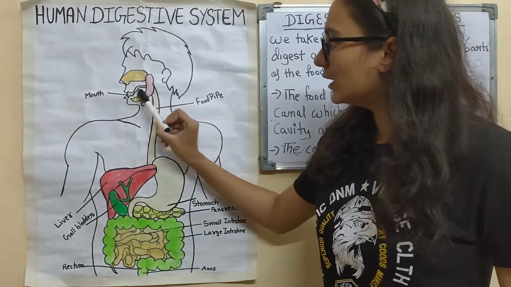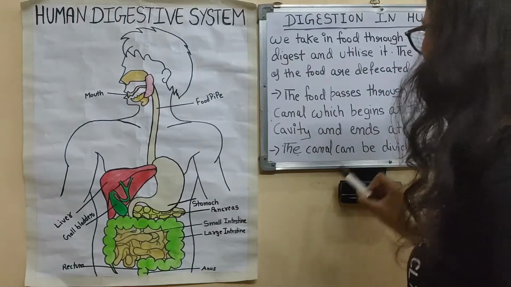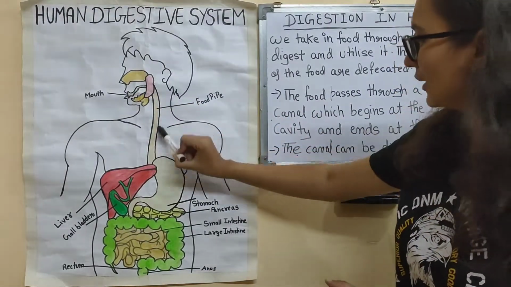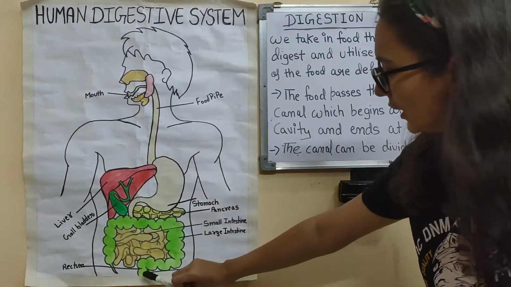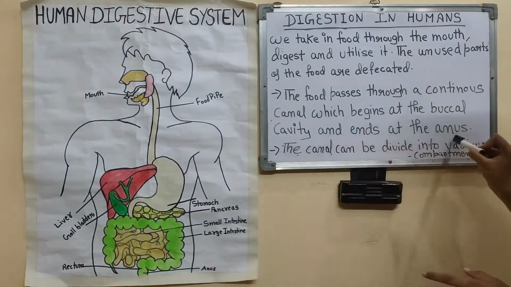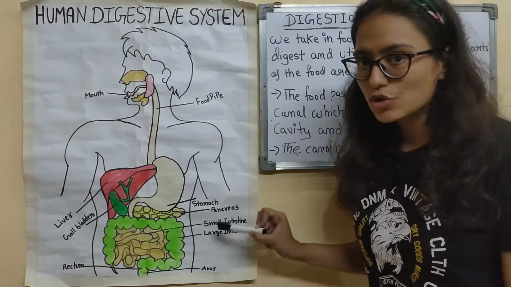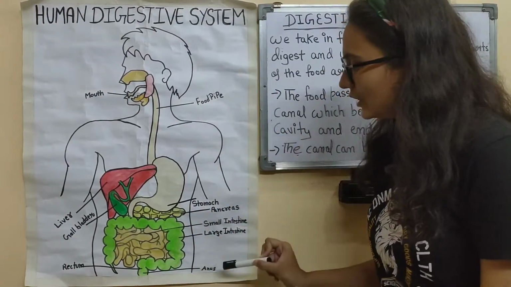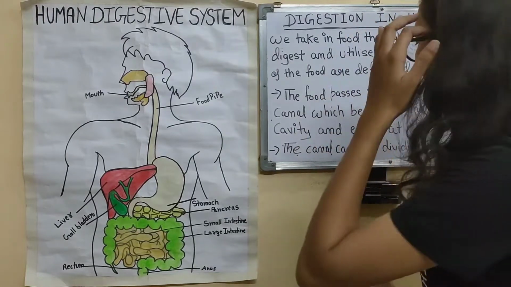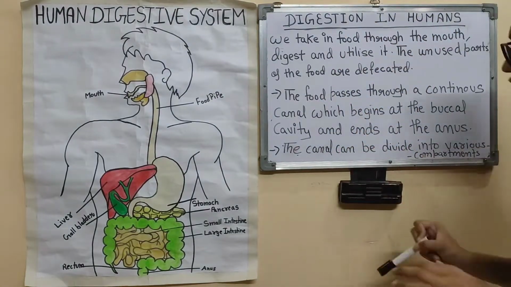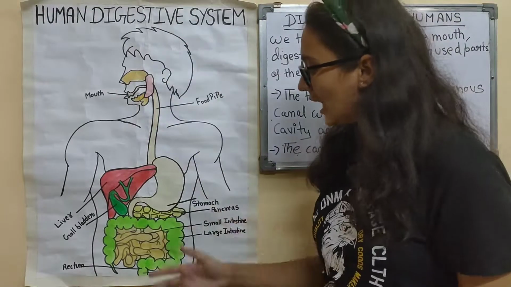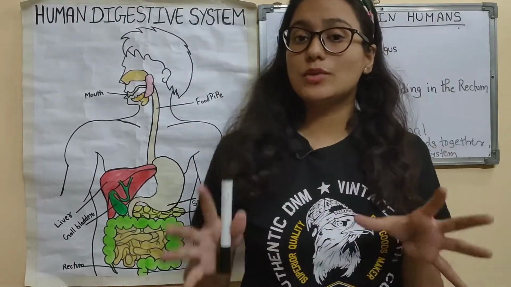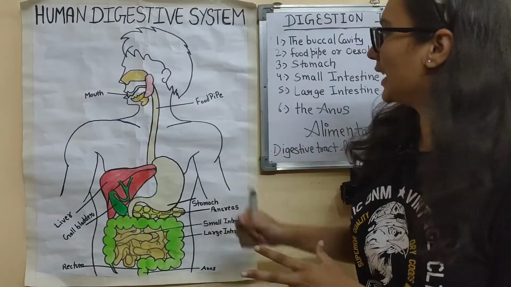So the process will start from here, and the canal which begins at the buccal cavity, यहाँ से हमारी canal start हो रही है and it will end here and ends at the anus. हमारी यहाँ पे जो anus आपको शो हो रही है, इस anus पे हमारी जो canal है वो end हो रही है, right? So the canal can be divided into various compartments, और ये जो हमारी canal है ये different compartments में divide हो सकती है.